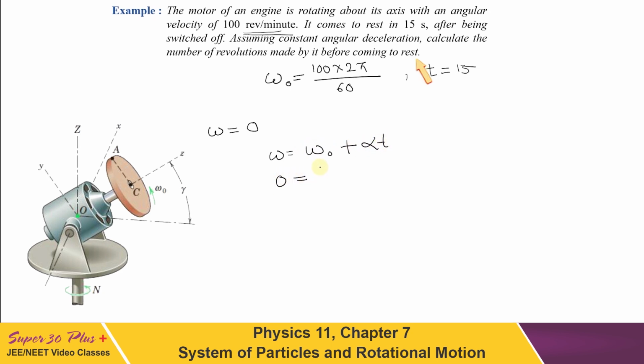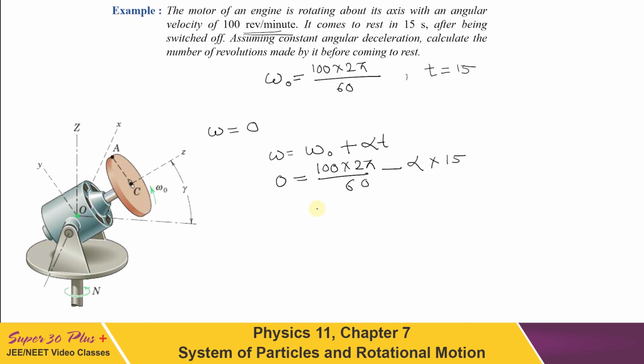0 is equal to omega naught, which is given there, 100 into 2 pi upon 60, minus alpha into 15, because deceleration is taking place. We will get the value of alpha from here, that will be equal to 2 pi by 9 radian per second square. Now after getting this value, we can calculate the number of revolutions made.